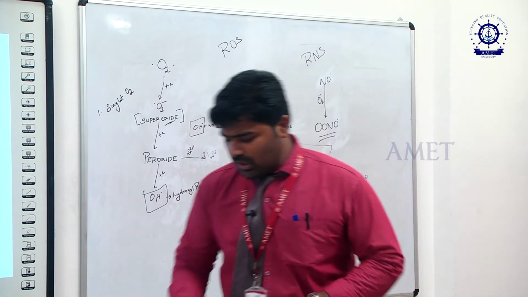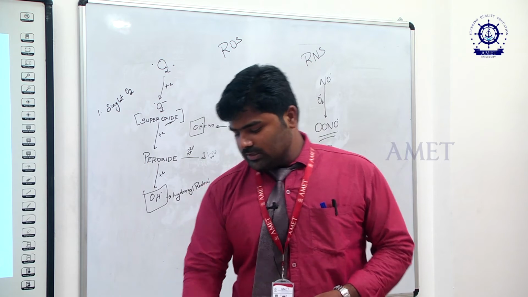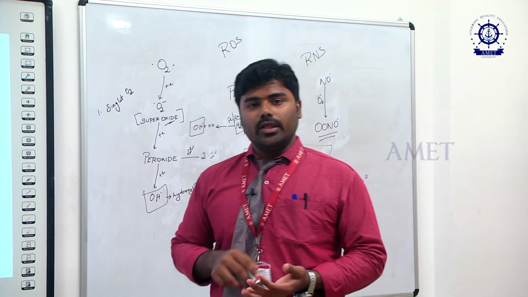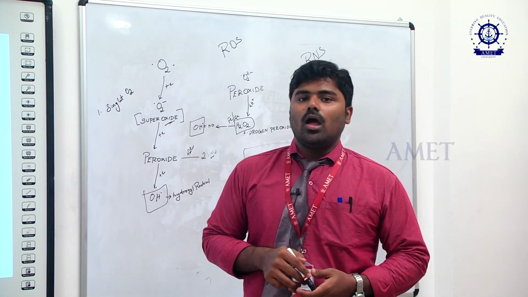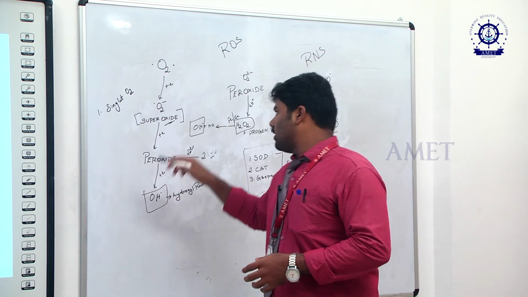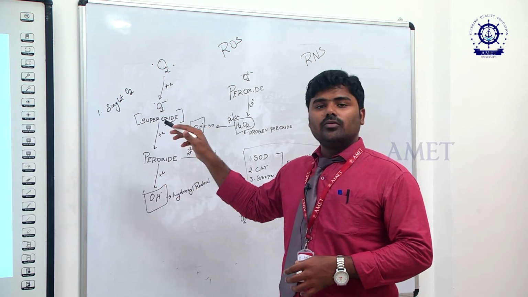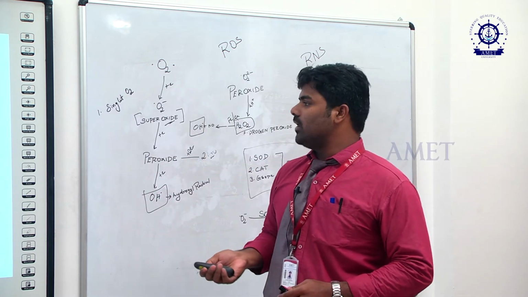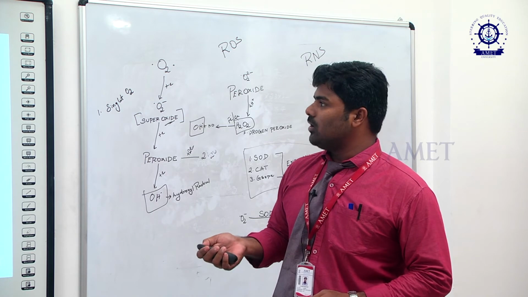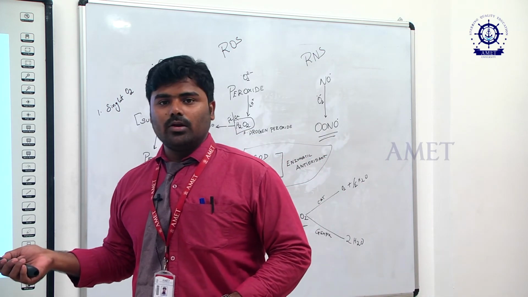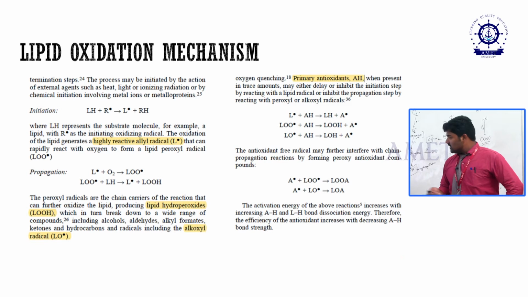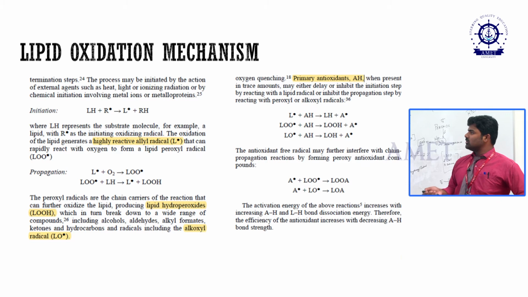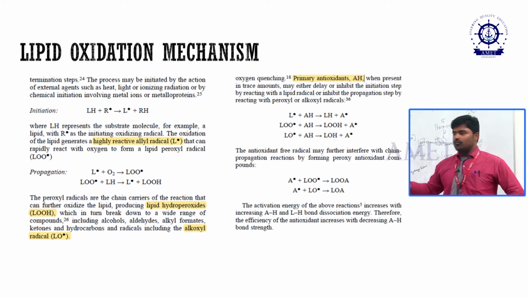The same thing happens in the lipid mechanism also, because these radicals have the ability to react with our cells or DNA or carbohydrate or lipid or protein. They directly go and react with those proteins or lipids, damage them and turn them into free radicals, and this is what we call lipid oxidation. The same thing is going to happen in the lipid oxidation mechanism, so you can focus on that.